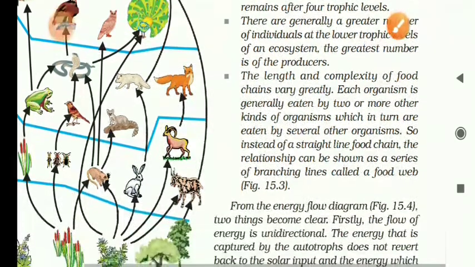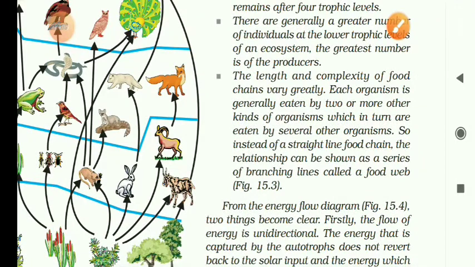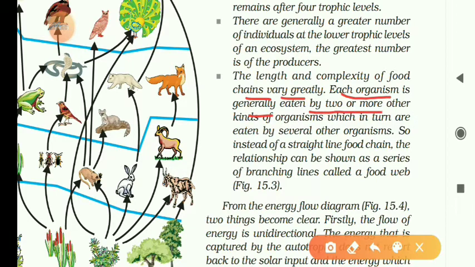The length and complexity of food chains vary greatly. Each organism is generally eaten by two or more other kinds of organisms, which in turn are eaten by several other organisms.